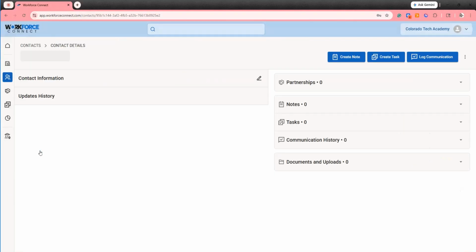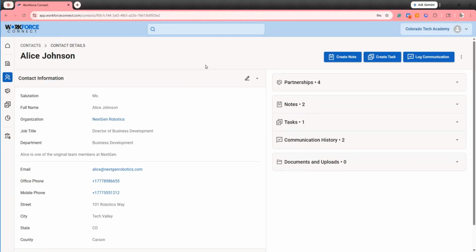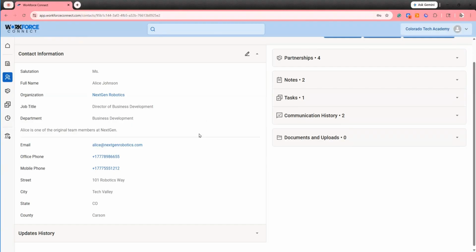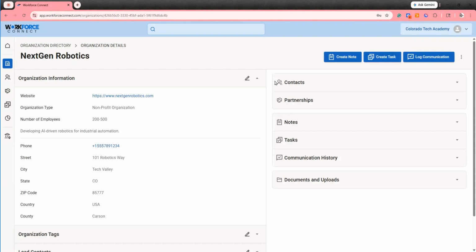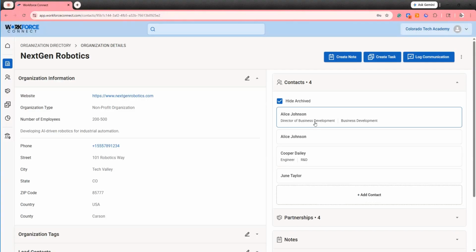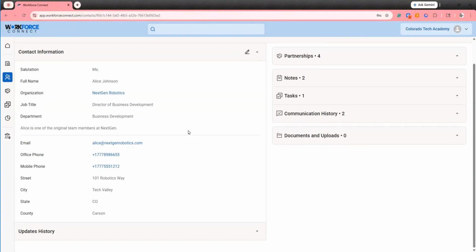Let's select one contact. Taking a look at a contact, we can see directory level information such as the person's name, organization, job title, department, email, phone number, and address. The organization name is hyperlinked, so if we select NextGen Robotics, it will take us to the NextGen Robotics organization page. Going to the contacts menu, we can go back to that contact.